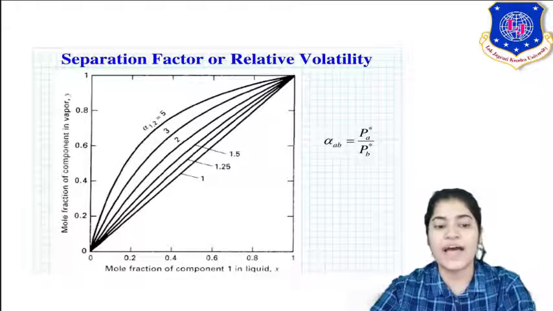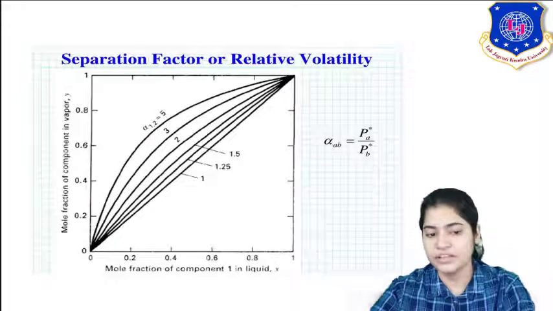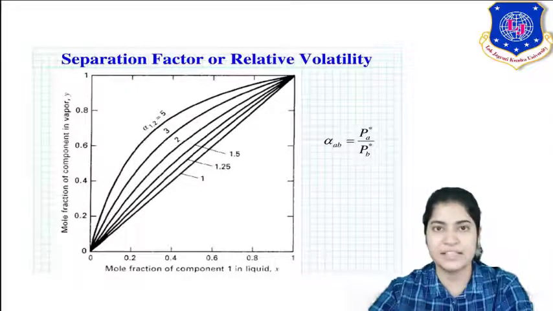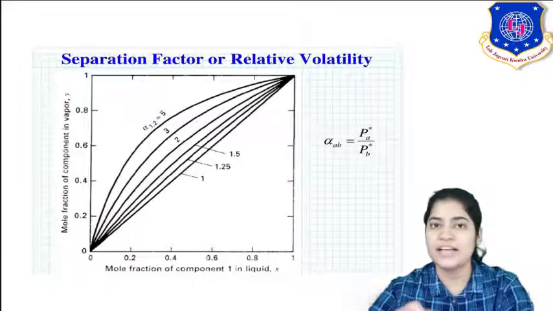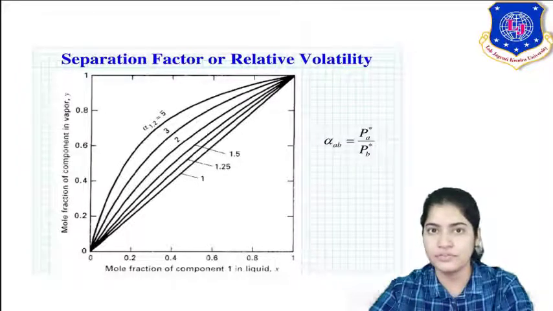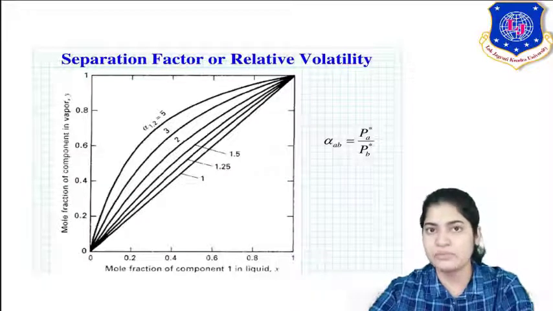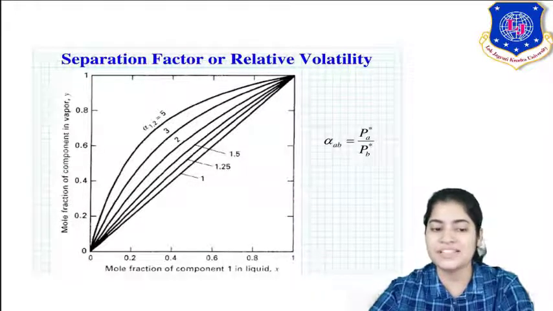Now as you can see in the second curve, when relative volatility is 3, that difference has decreased. It means as compared to curve 1, now alpha 1 2 equal to 3 means the difference between y and x has decreased. It means now the amount of my more volatile component in vapor is less as compared to when alpha was 5.